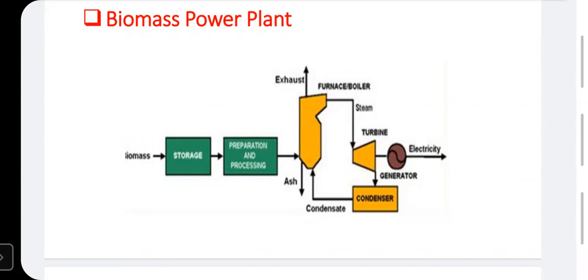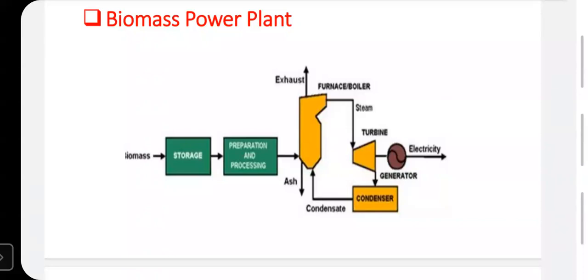Now coal is replaced. Actually, there is a storage yard. Already there is a preparation and processing step. Preparation and processing may be done in case of a biomass power plant, where we are getting biomass. Now keep in mind, in case of a bio power plant, this coal is replaced by the biomass. The biomass may be solid, maybe liquid, or maybe gaseous form.